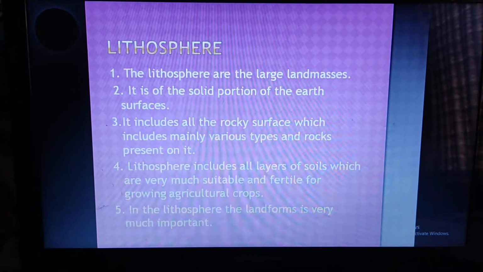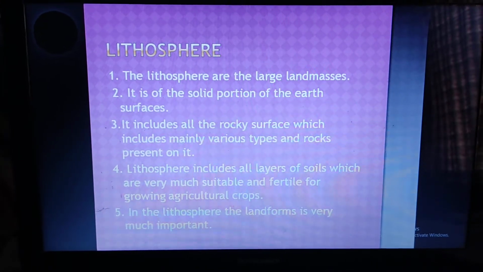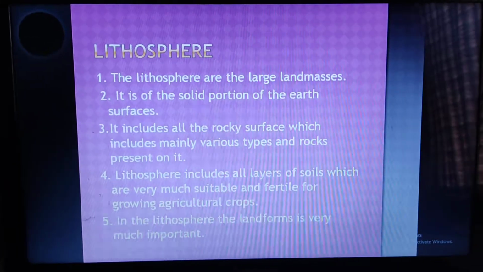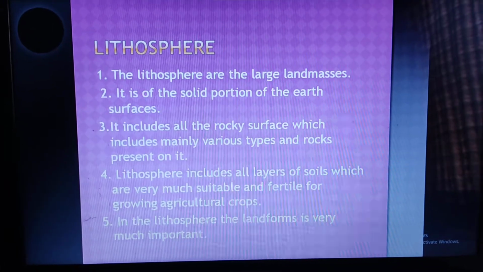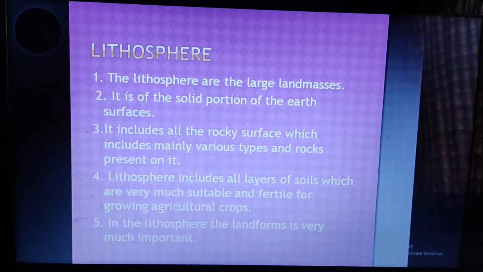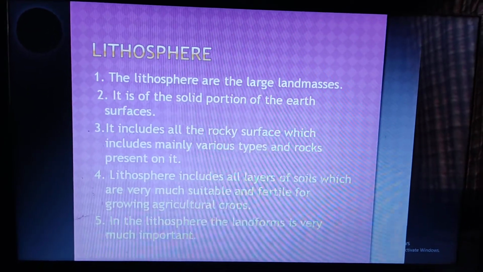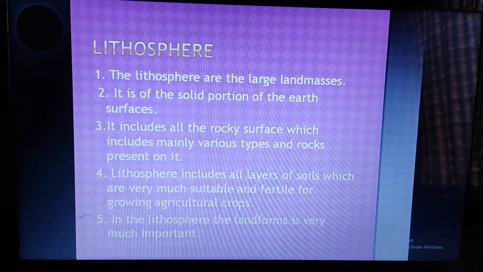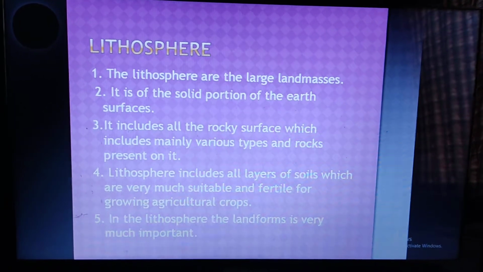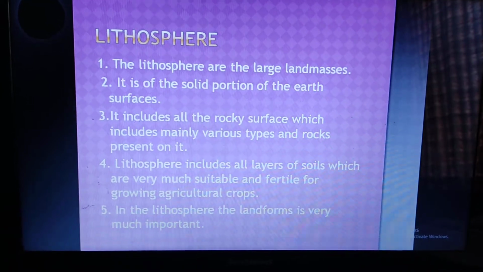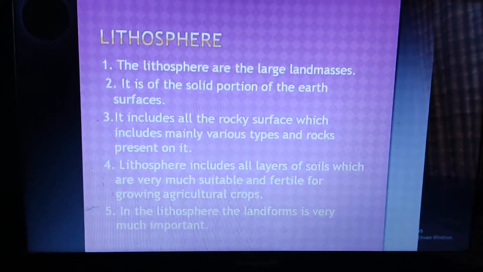So there are 7 continents of the world. They are also part of the land masses of the lithosphere. Lithosphere comprises the large land masses. It is the solid portion of the earth's surface. It includes all the rocky surface, mainly various types of rocks present on it. Lithosphere includes all layers of soils which are very suitable and fertile for growing agricultural crops. In the lithosphere, the landforms are very important.